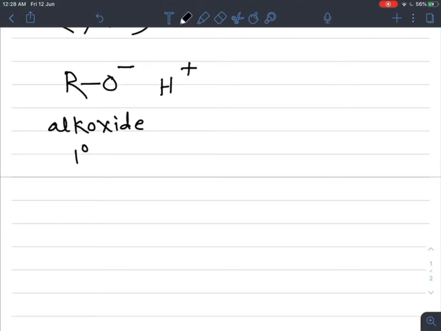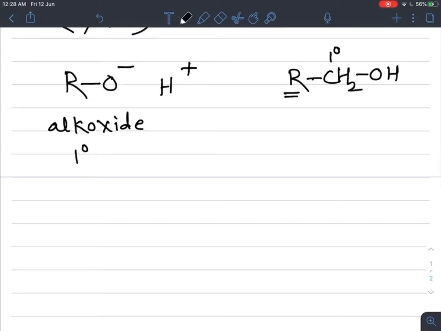So, what is meant by primary alcohol? ROH, that is a primary alcohol, CH2OH. Suppose this is the primary carbon, means to which one other carbon is attached directly through this alkyl group.